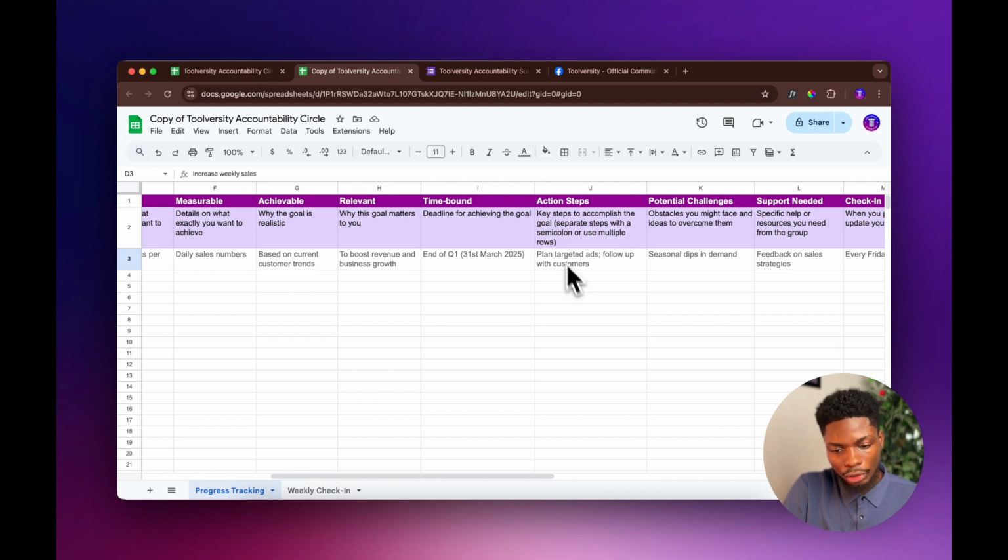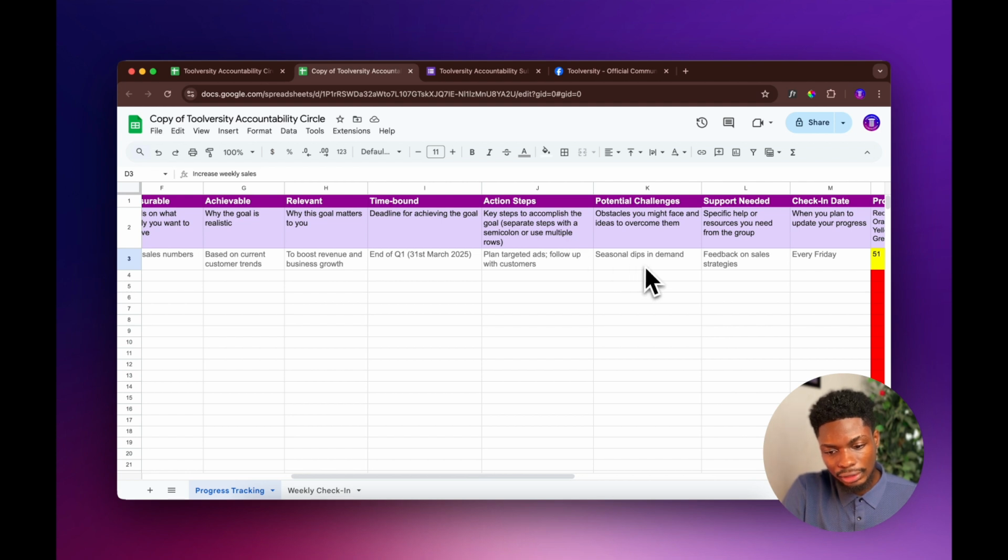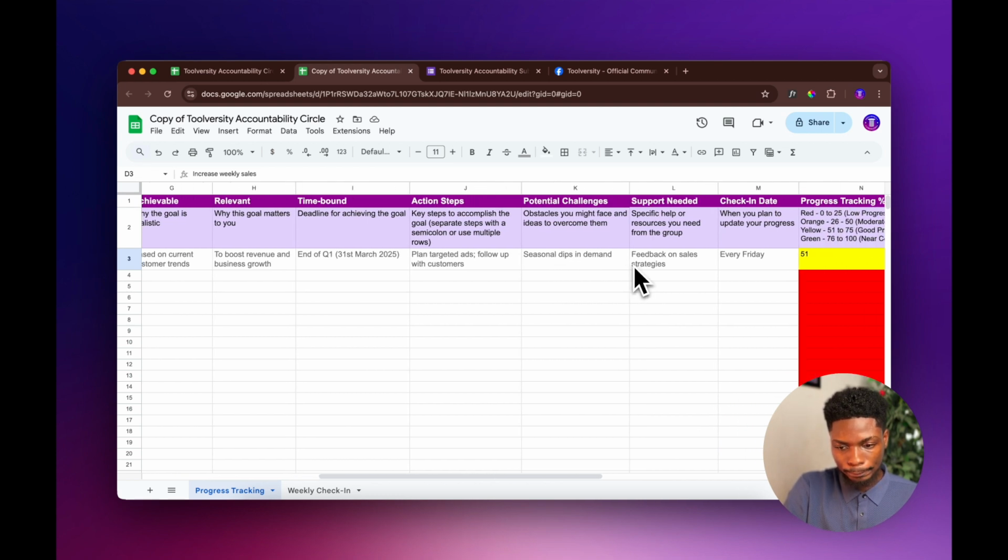So here, what you need to enter are key steps to accomplish the goal that you already set for yourself. Are you going to be running Facebook ads? What exactly are you going to be doing for you to achieve this particular goal? Now, what are the challenges that you are going to face on the journey of achieving this particular goal? You want to write it down here.